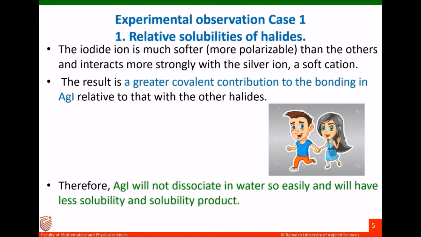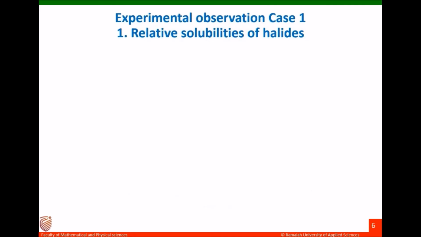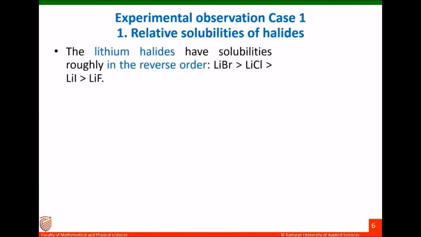The order of solubility in silver halides will be: silver fluoride has the highest solubility, followed by silver chloride, silver bromide and silver iodide. But we found that in the lithium halides, the solubilities are roughly in the reverse order. There, lithium fluoride was showing the lowest solubility. Now we will explain the reason behind it. The reason for this reverse order can be explained by the hard-soft acid-base concept.